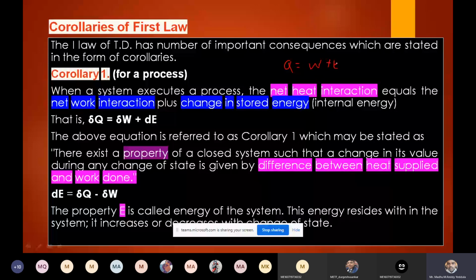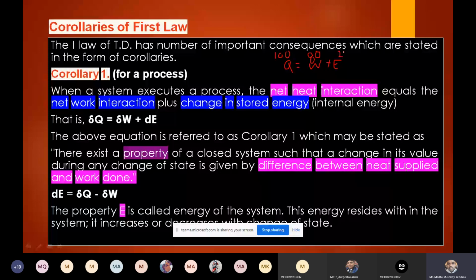Let us assume we are supplying 100 kilojoules of heat. It is not possible to convert the entire amount of heat into work, because heat is a low grade energy, as I discussed already. So let us assume it is possible to convert only 80 kilojoules of heat into work. The remaining 20 kilojoules of heat will be stored within the system. Got it? That is the first corollary.